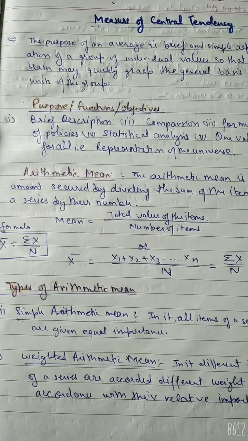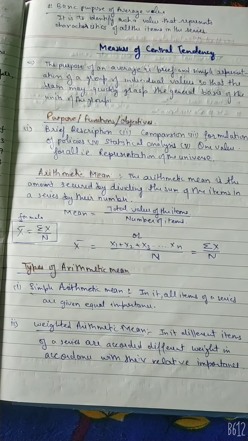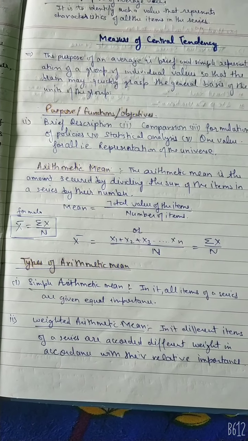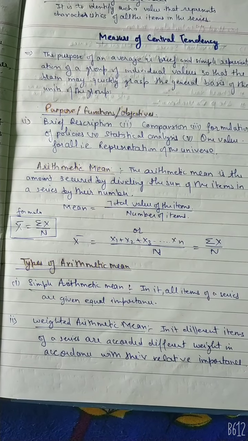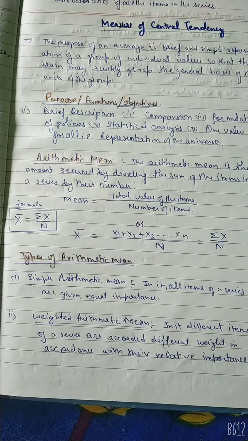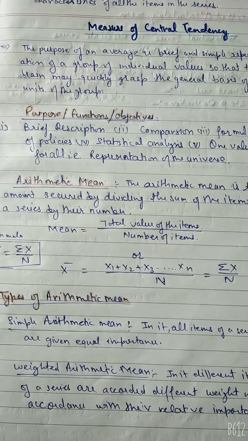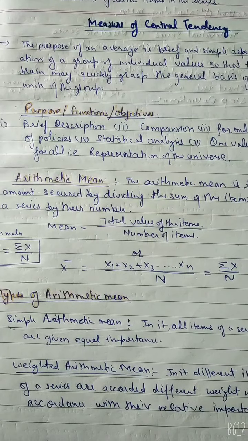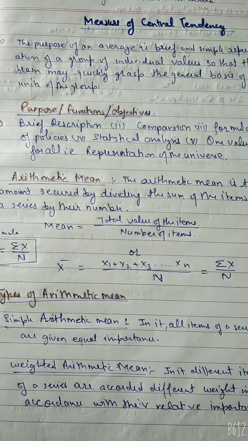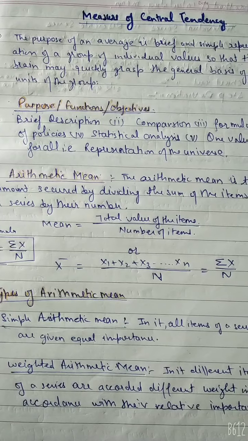So today we are going to discuss the arithmetic mean. The arithmetic mean is the amount secured by dividing the sum of items in a series by their number. Means formula: mean is equal to total value of the items divided by number of items. If all the values in a series are to be given equal importance, the arithmetic mean will be a suitable choice. We use this method in our everyday life. It is the most popular and widely used measure.